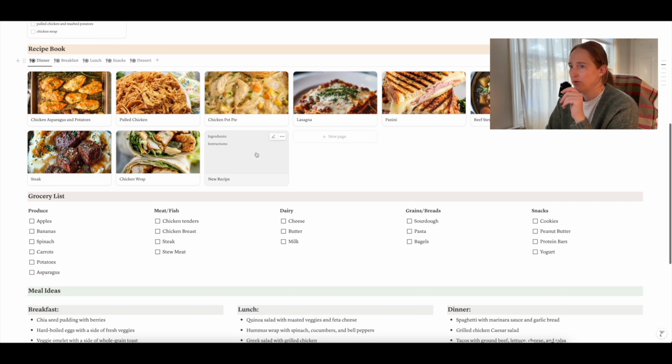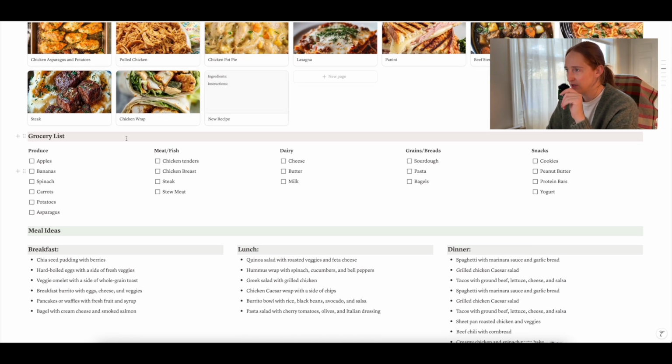And then below that, I have a grocery list, so you can just edit these as you go. And then when you're in the grocery store or before you go, you can just visually see and check off what you need. So what's nice about Notion is you can have it on your phone as well. So you can just pull up your grocery list on your phone and then you have it right here.